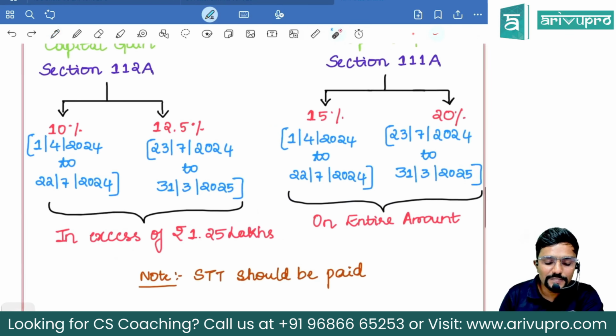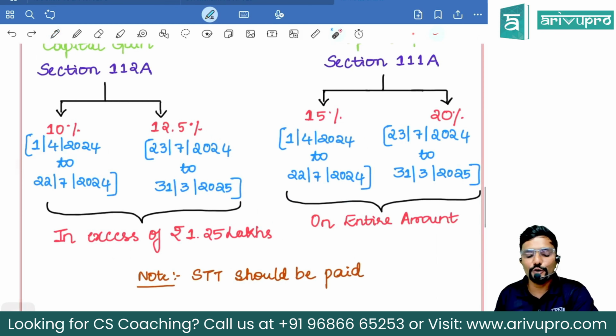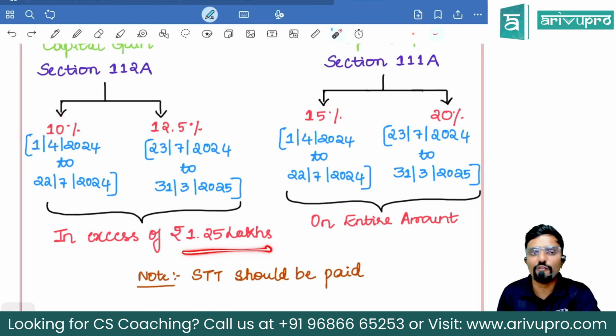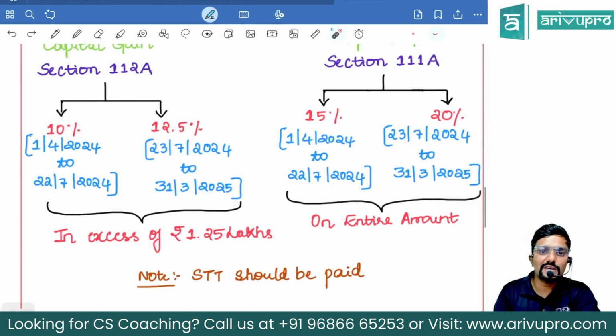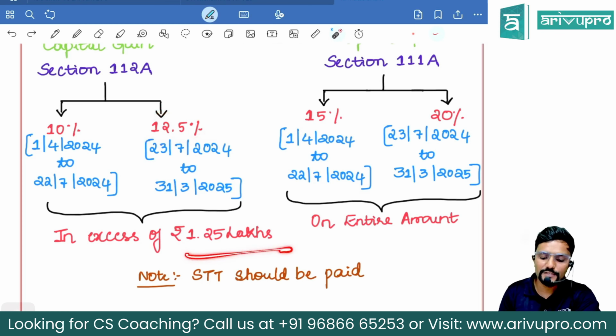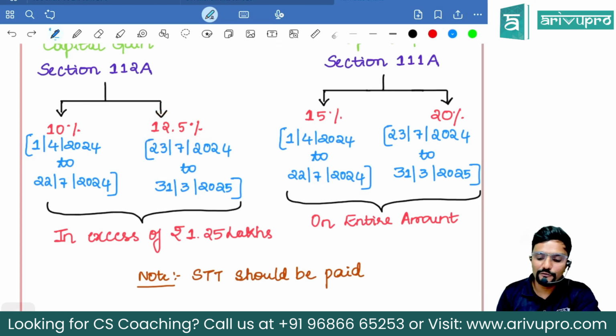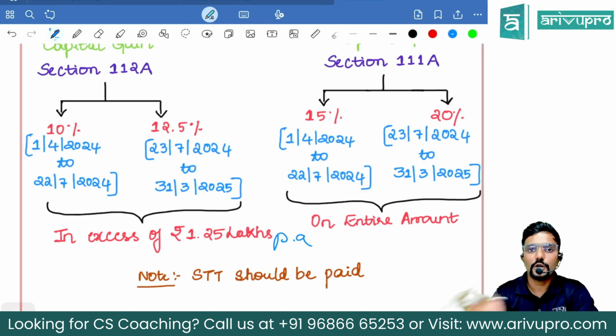If the transfer is between 1st April 24 to 22nd July, the tax rate is 10% in excess of 1.25 lakh. Whereas if the transfer is from 23rd July to 31st March, the tax rate is 12.5% in excess of 1.25 lakh. Guys, in excess of 1.25 lakh is per annum, not for both.